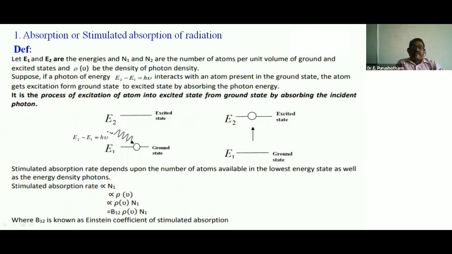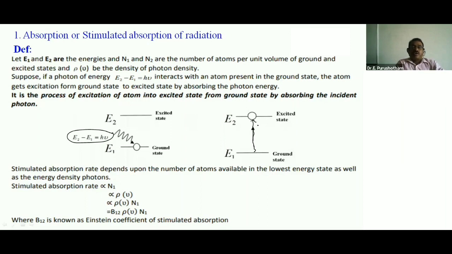Here E2 minus E1 is equal to h nu. Photon energy is incident on the ground state atoms or electrons. The ground state atom stimulates from ground state to excited state.